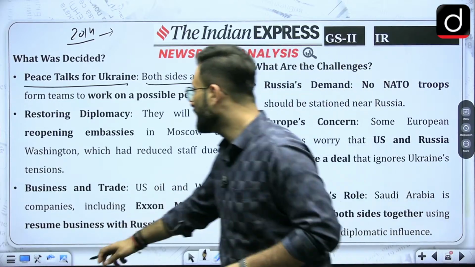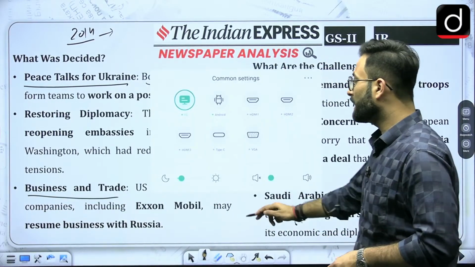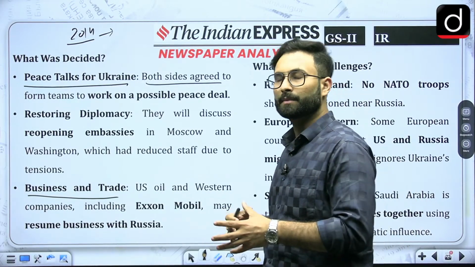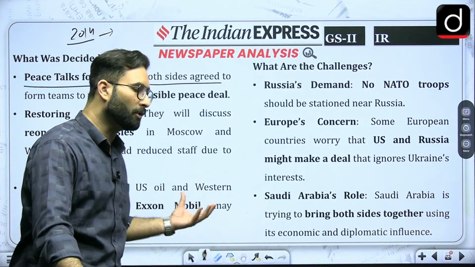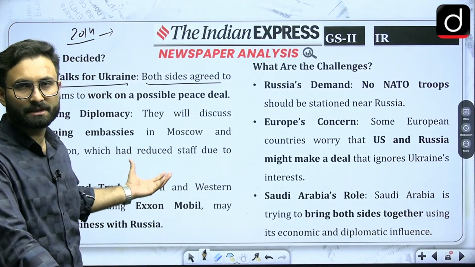Coming to the next one, business and trade. US oil and Western companies, including Exxon Mobil, may resume business with Russia. Now they might lessen the restrictions, and then they might go and work in Russia as well. That is about the Western countries and the USA.